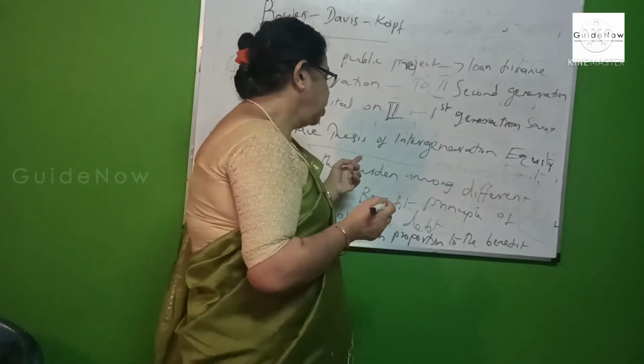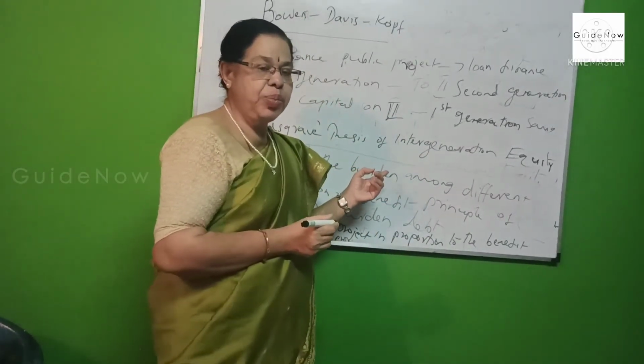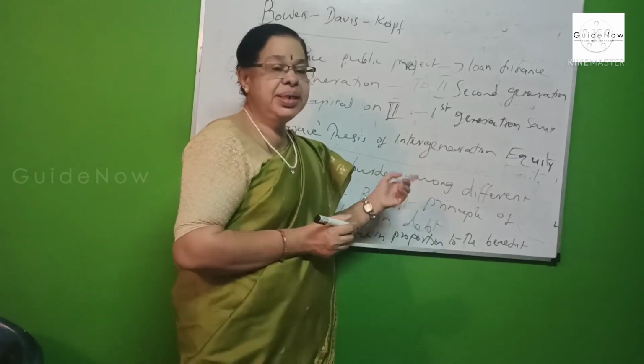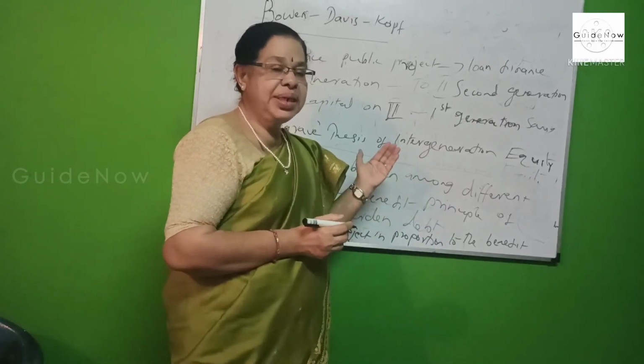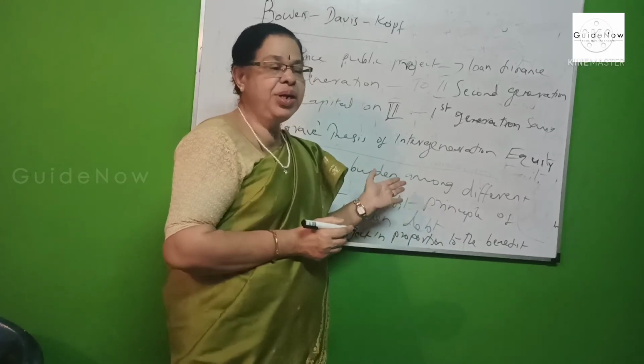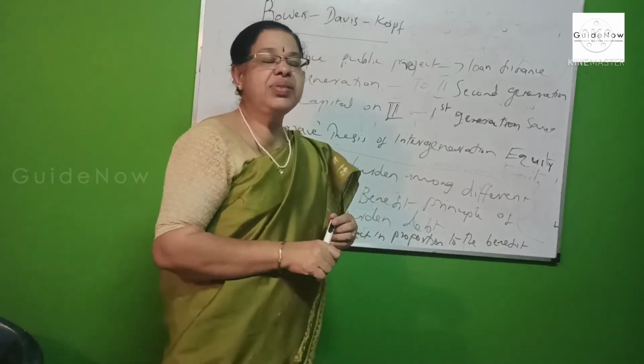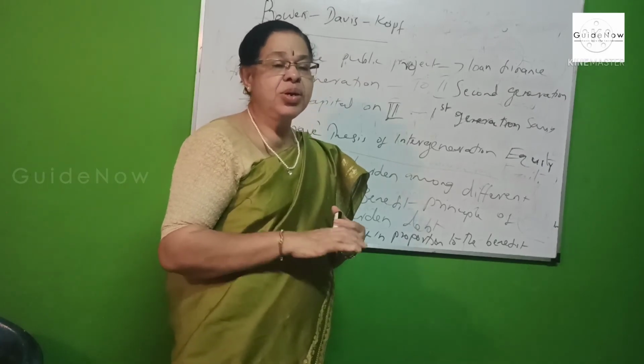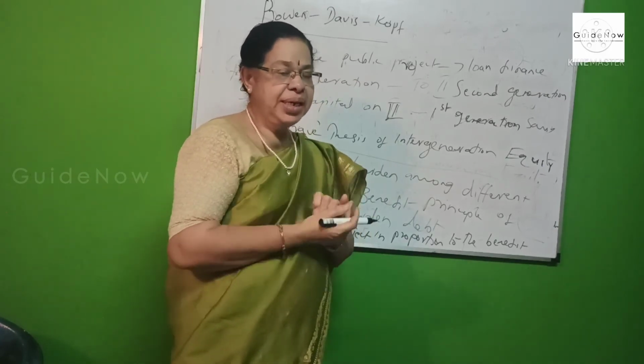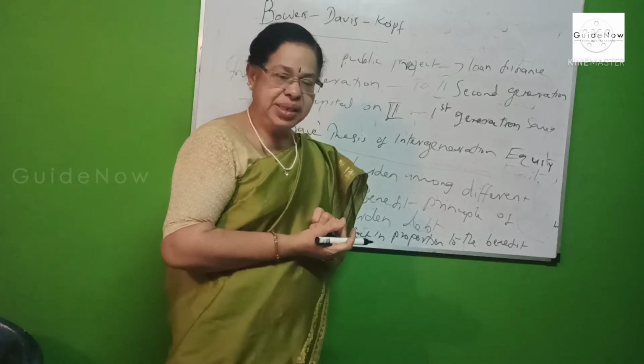According to Musgrave, the intergeneration equity burden shows that the burden is spread among the different generations. How is it spread? If the government imposes taxes to finance the public project, it mainly affects the first generation.